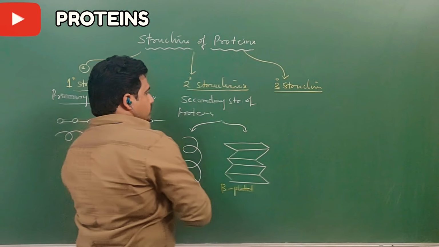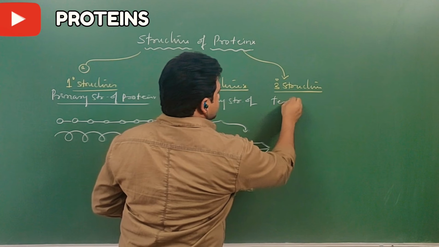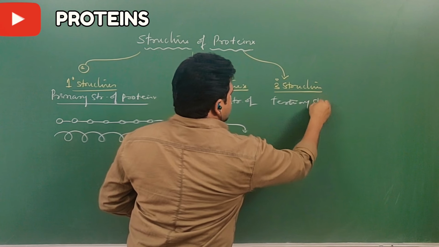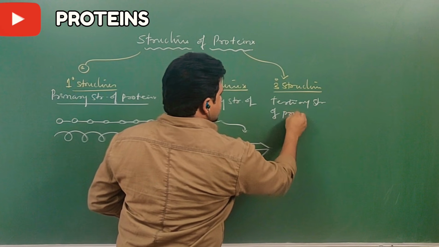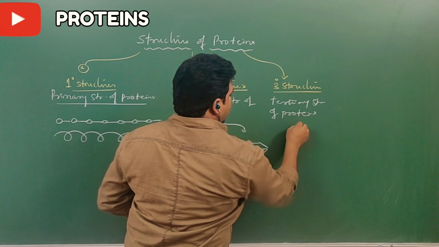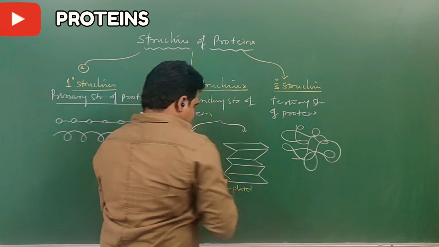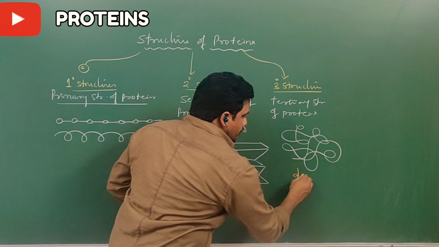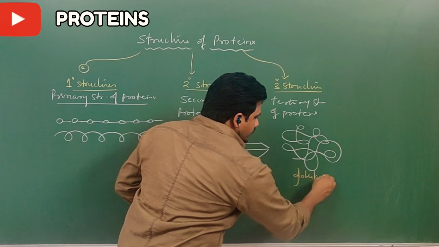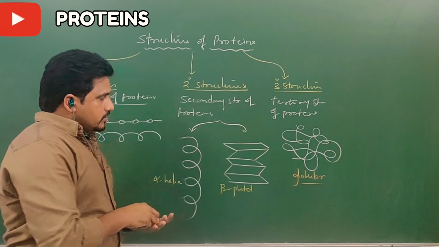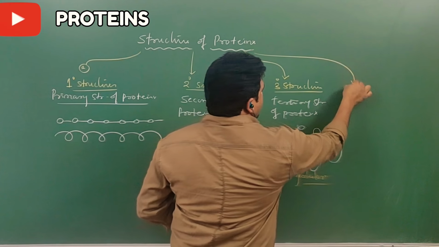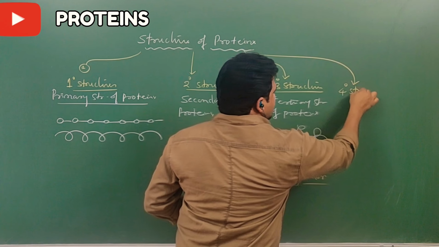Tertiary structures of proteins are globular, they are nothing but just a cotton ball, so their shape is globular. The last type is quaternary structures.